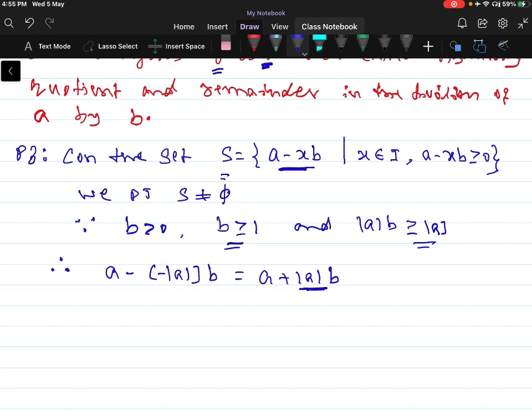So this is greater than or equal to A plus modulus of A. This is always positive if A is a positive integer.